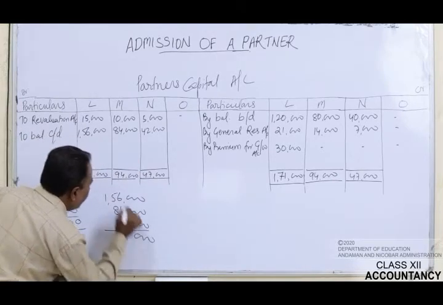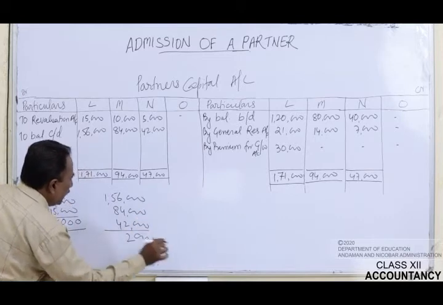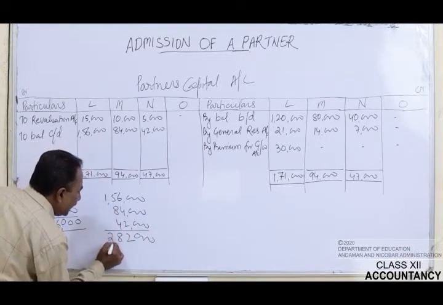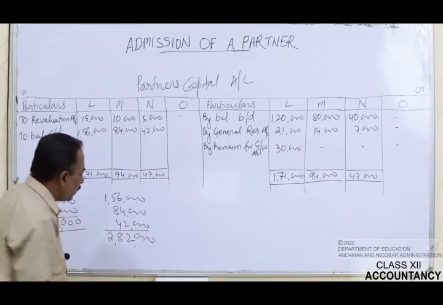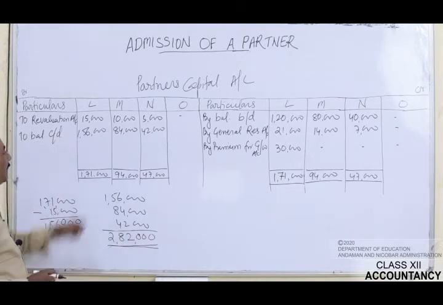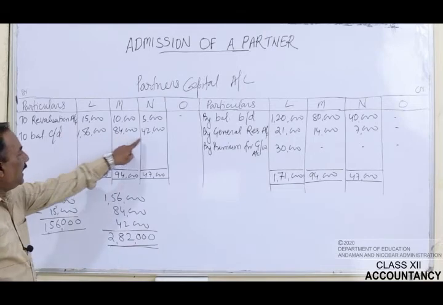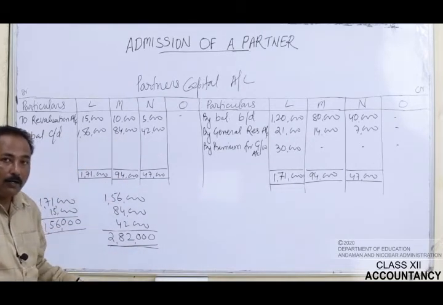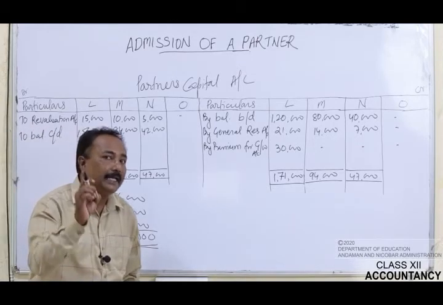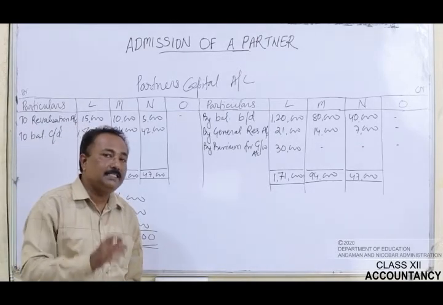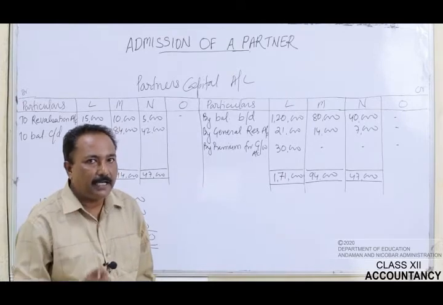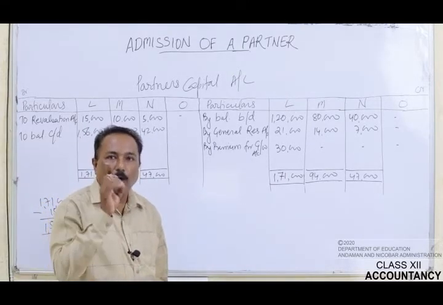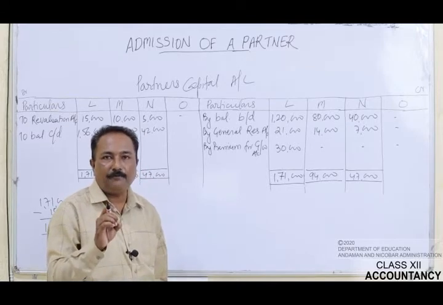Total of all these three figures is rupees 2,82,000, the combined capital of L, M and N. This combined capital is for 5/6 share in the profit. How can we say that? Because O got 1/6 share in the profit.